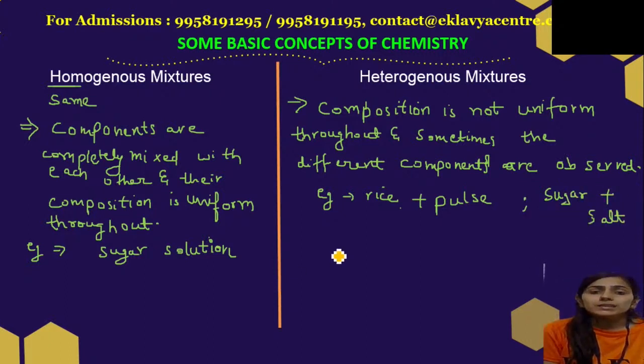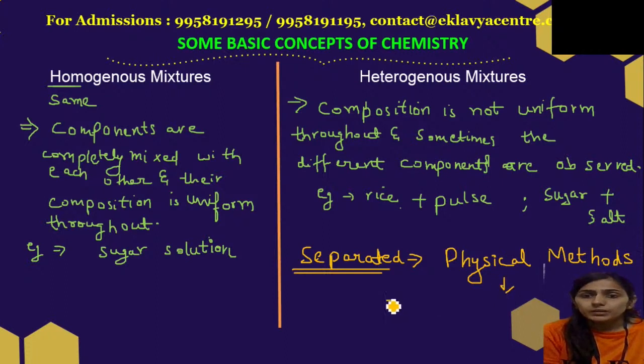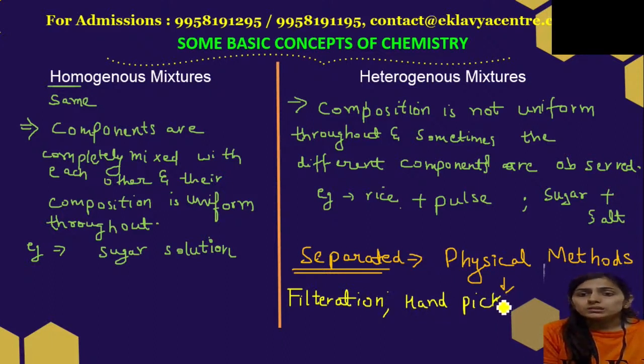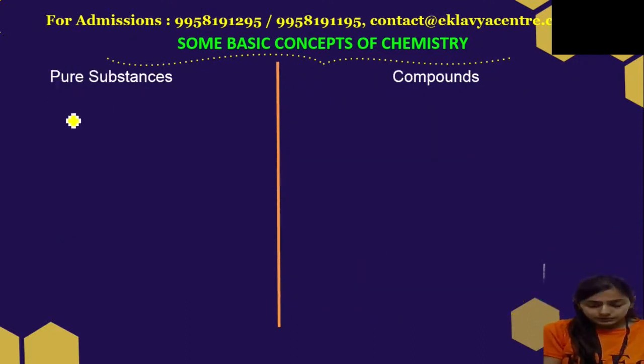Homogeneous and heterogeneous mixtures can be separated by physical methods like filtration, hand picking, crystallization, evaporation, fractional distillation, etc. There are many more physical methods, right? With the help of the physical methods, the homogeneous mixtures and the heterogeneous mixtures can be separated into the individual components. Now the next part is pure substances and compounds.